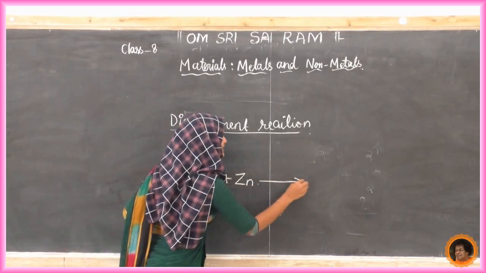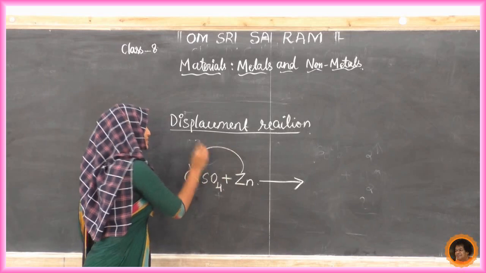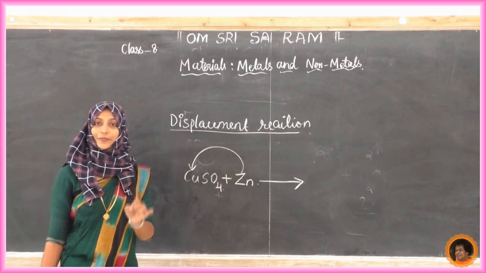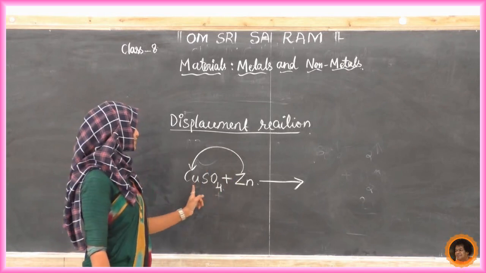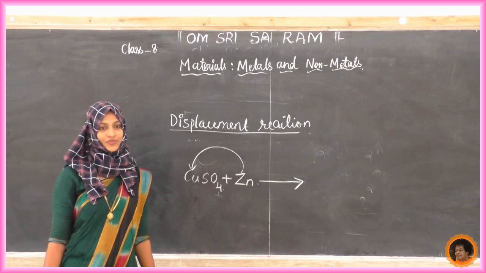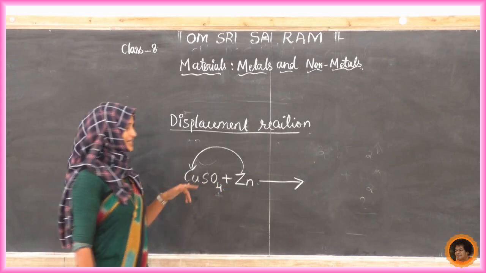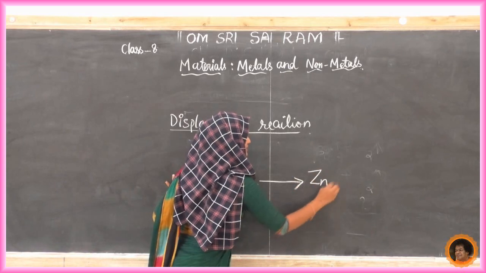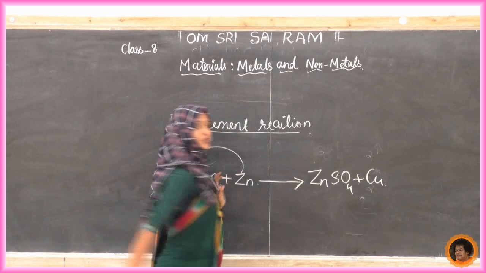Zinc replaces the copper. Zinc replaced copper, so what did we get? Zinc sulfate, and copper remained over there. Zinc sulfate plus copper.